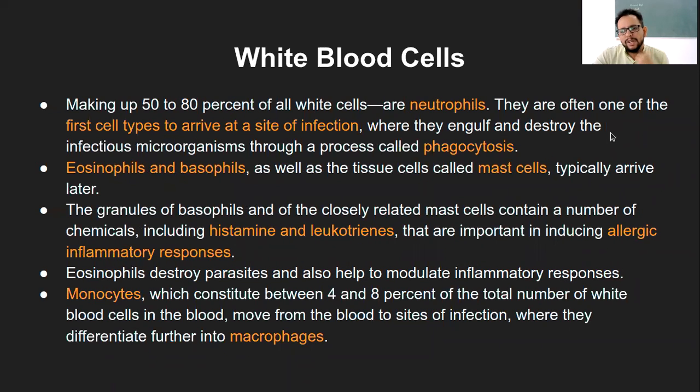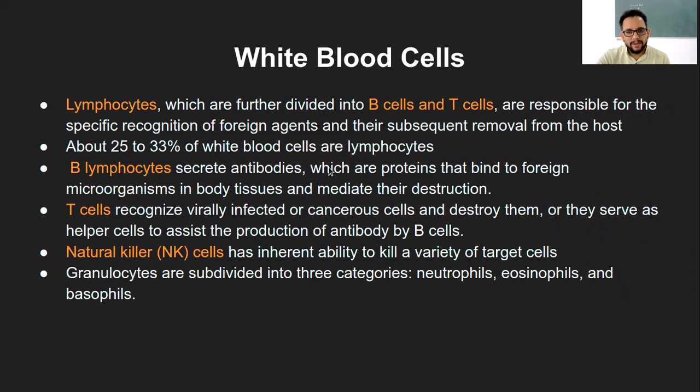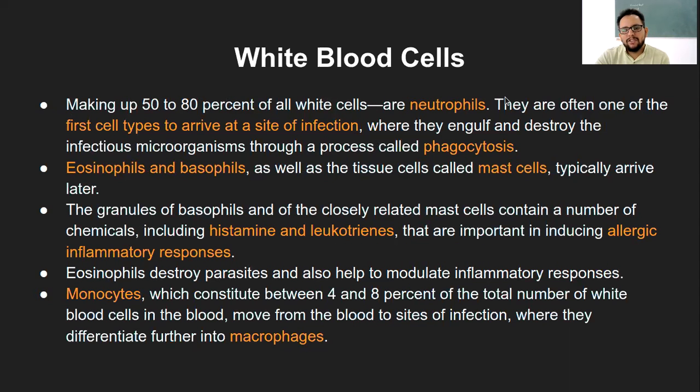With respect to the granulocytes, 50 to 80% of the white cells are neutrophils. So the major contribution within the blood is of neutrophils, and second is lymphocytes, which refers to B and T lymphocytes together, so at most about 33%. The major volume of cells in WBC is neutrophils, and they are often the first to arrive at the site of infection.